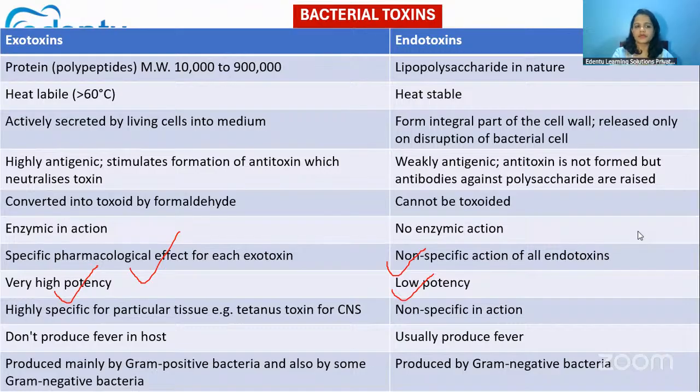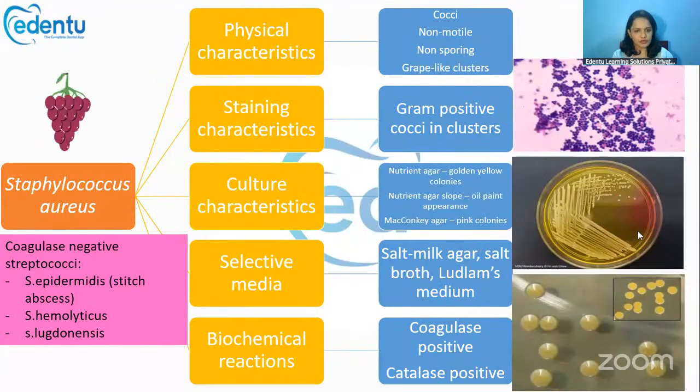So this is the major difference between exotoxins and endotoxins. The one that is specific and has high potency is exotoxins.